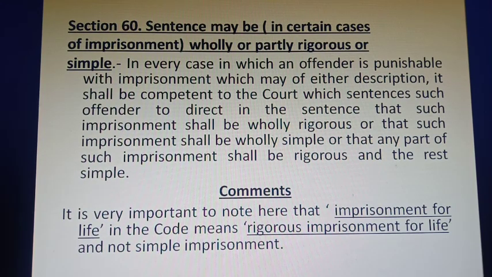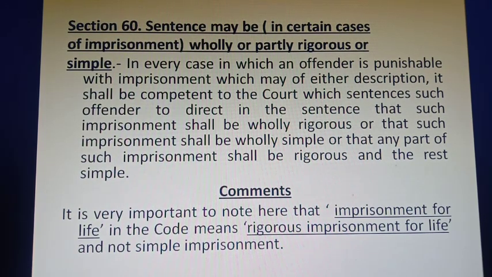Thereafter, section number 58 and 59 have been repealed. Now let us study what is written in section number 60. Section number 60 states that in certain cases of imprisonment, sentence may be wholly or partly rigorous or simple. In every case in which an offender is punishable with imprisonment, I want to repeat what is stated in section number 60.